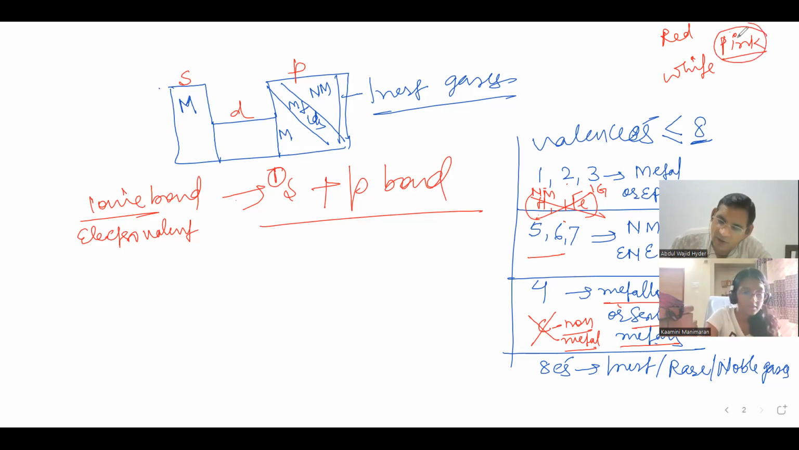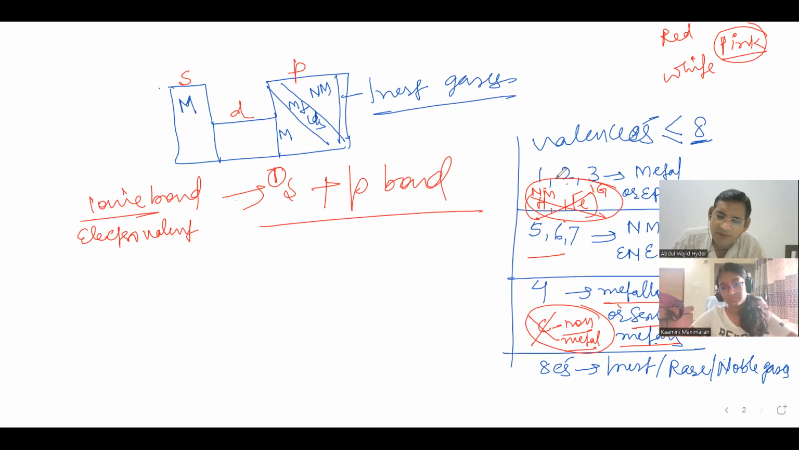That's a hybrid. You know hybrid? Yes, sir. Hybrid means two contrasting properties are there, two opposite, two different properties. That is called hybrid. That's called metalloid, that is called semi-metal. Is this okay? Yes. So these are a few exceptions.